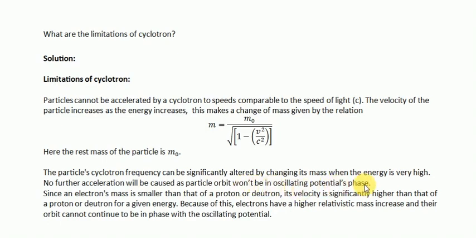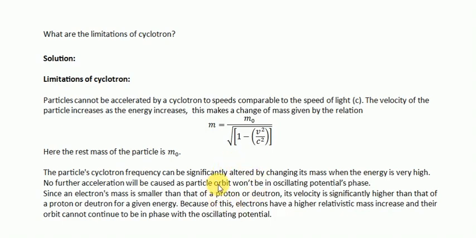And the next limitation is loss of synchronization. This means the mass increase throws the particle out of sync with the oscillating electric field, meaning it cannot keep accelerating. Because electrons are lighter, they reach speeds closer to the speed of light sooner than protons or deuterons, making them even harder to accelerate in a cyclotron.